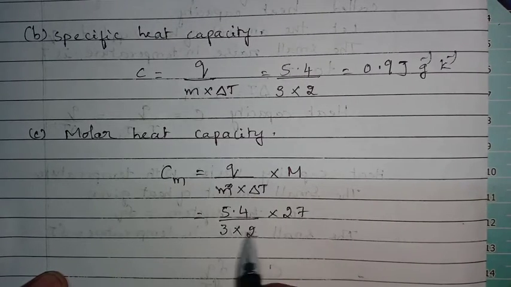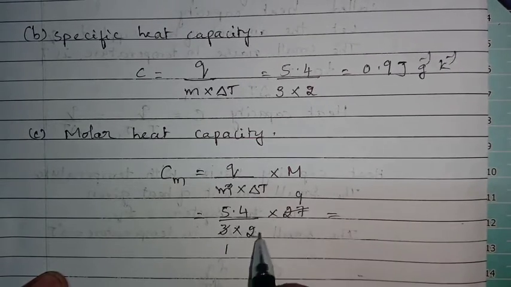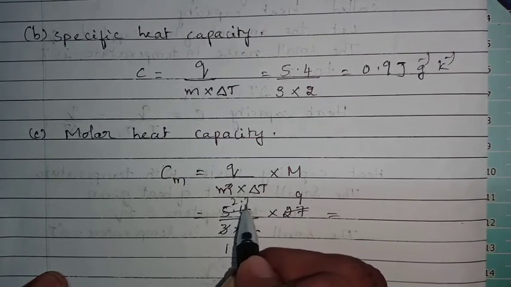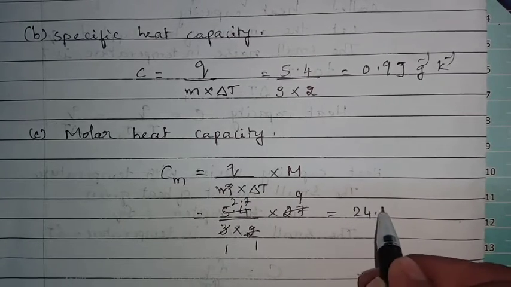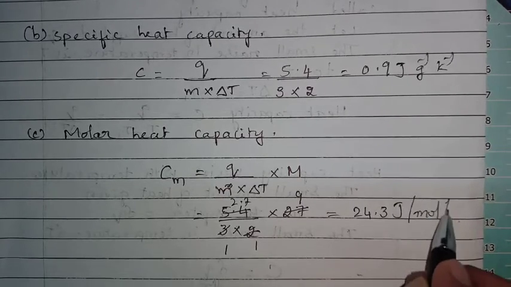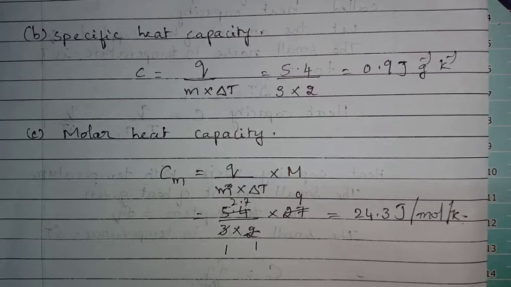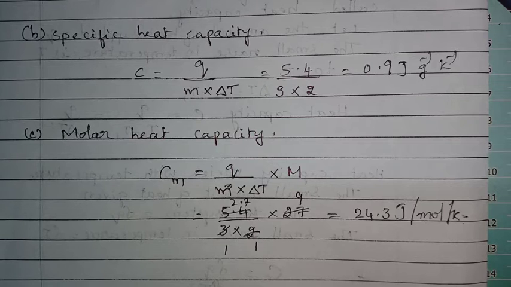Just by dividing it, we get 2.7, and 2.7 into 9 is 24.3 joules per mole per Kelvin. See, just by this example, how heat capacity differs from specific heat capacity, which differs from molar heat capacity. I think you understood this.